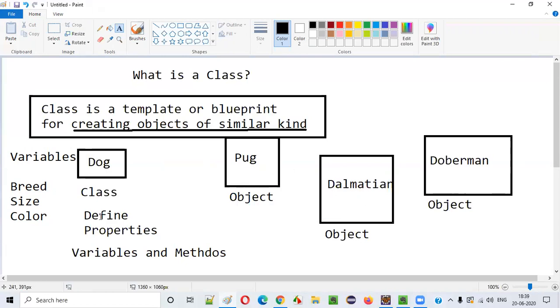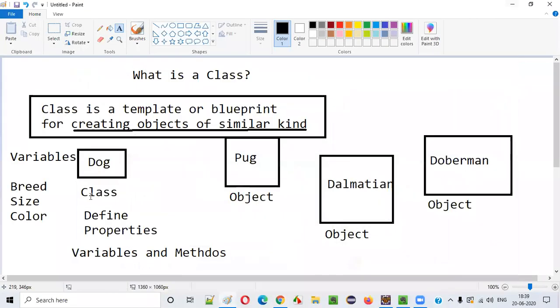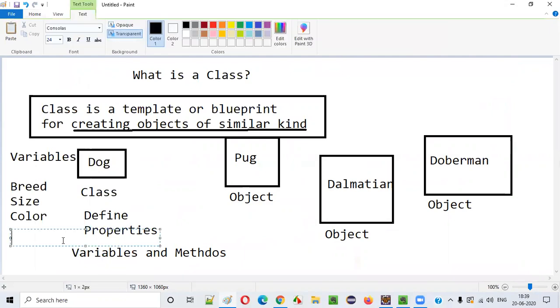Like this, every dog has some variable properties like breed, size, and color. The Doberman has a lot of blackness, and its height is very big compared to other dogs. So these are the variables, and these variables will be defined inside this Dog class. And at the same time, methods. What can be the methods? Let's say some methods I am just taking for example: sleep, eat, bark. A dog can sleep, a dog can eat, a dog can bark.